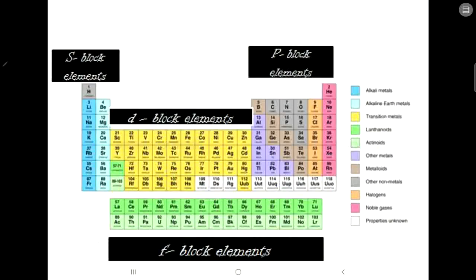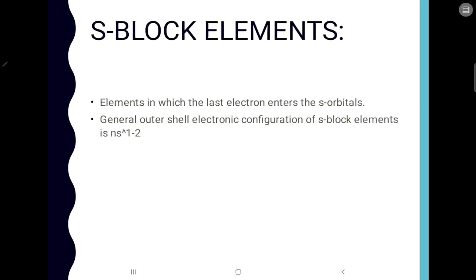So this is the periodic table. Now you can see the S block elements, the D block, P block and the F block elements. Now we will talk about these elements and their electronic configuration. So let's start with the S block elements.